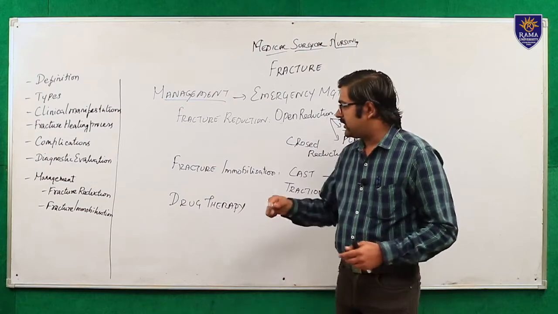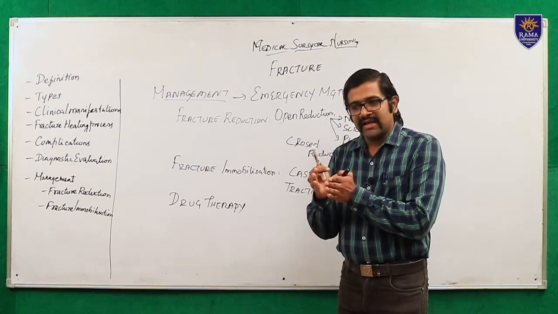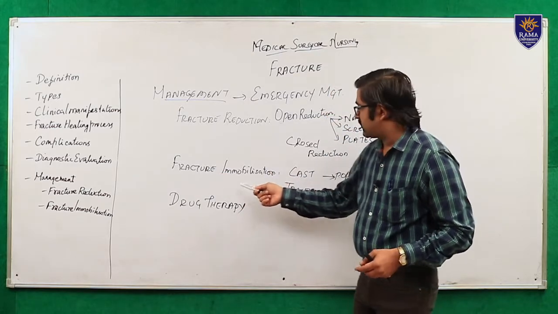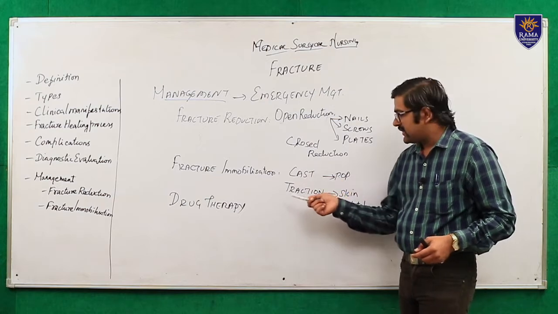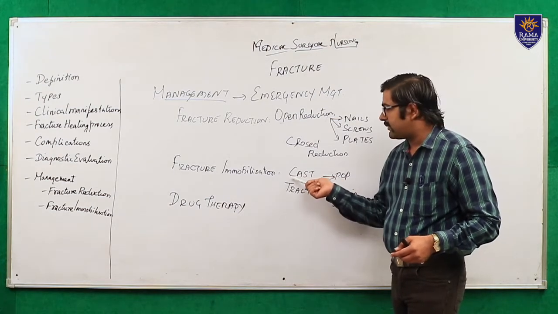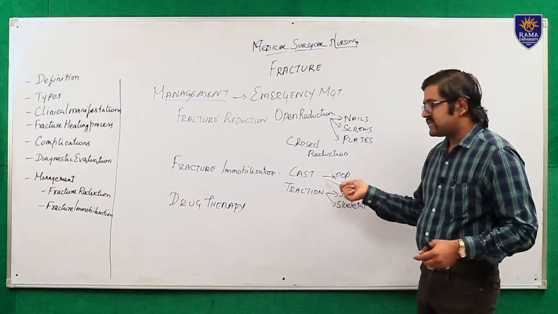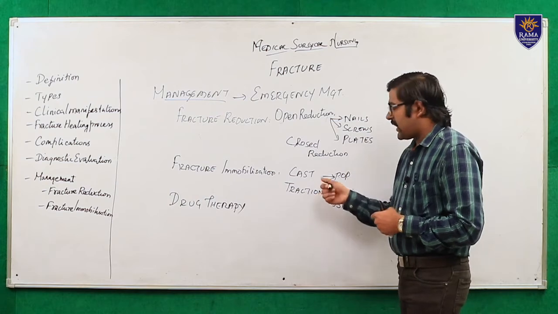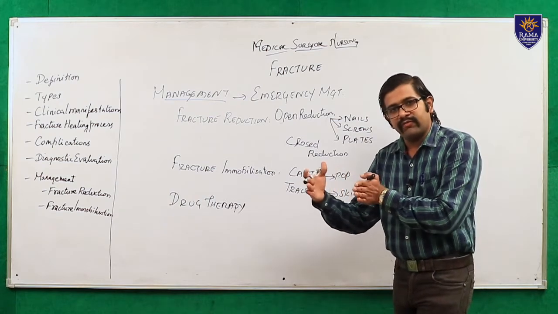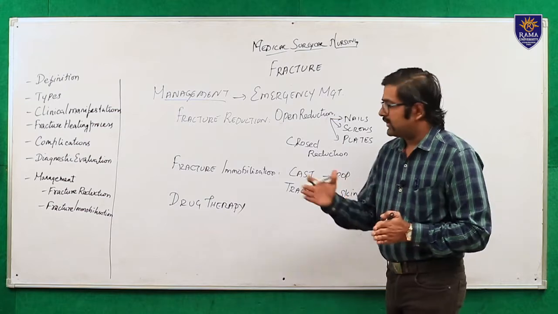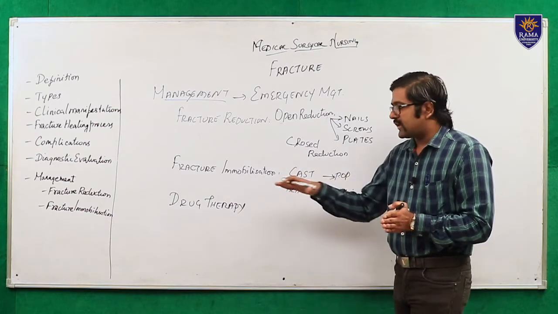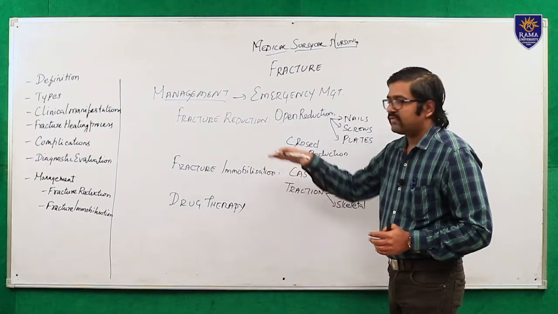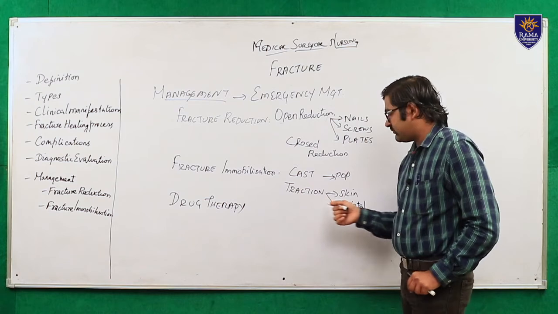After reduction, they need to maintain the bone, so there should be no mobilization. So for that we are doing fracture immobilization. What is fracture immobilization? With the help of two things, maybe traction or maybe a cast. Cast means with the help of plaster of Paris, they will put the plaster of Paris over the fractured area and it will be immobilized for a further 2 or 4 months up to the ossification of the bone. So the plaster of Paris will fix it, so the bone will not move, so the fracture will be easily healed.